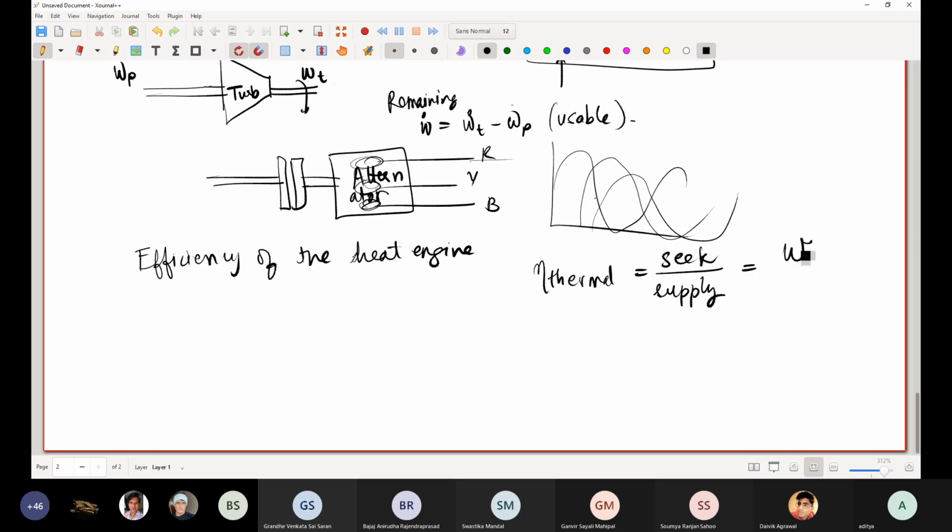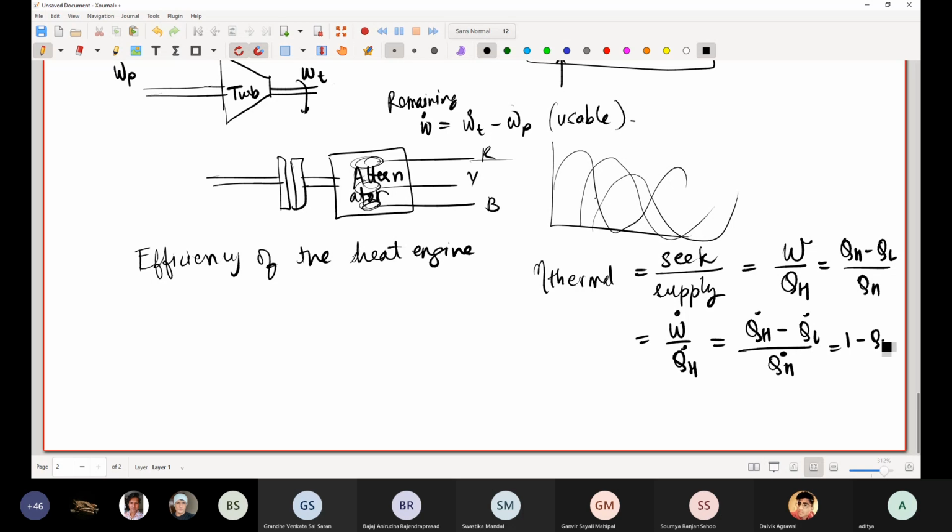If it's a piston cycle, it's work done over the heat supplied. If it's a continuous process, meaning if there is mass flux going through the system, it's a steady state system, then it will be W dot over QH dot. And this will be simply QH minus QL over QH. This will be QH dot minus QL dot over QH dot.